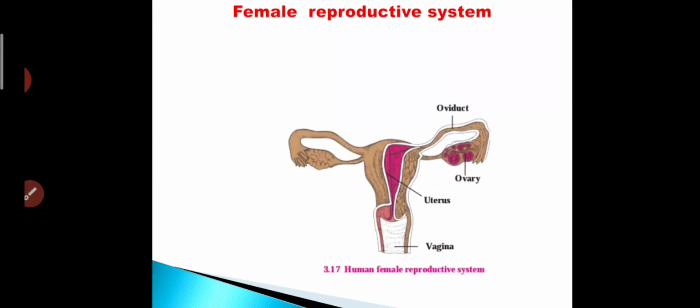Students, this is the diagram of the female reproductive system which is given in our textbook.